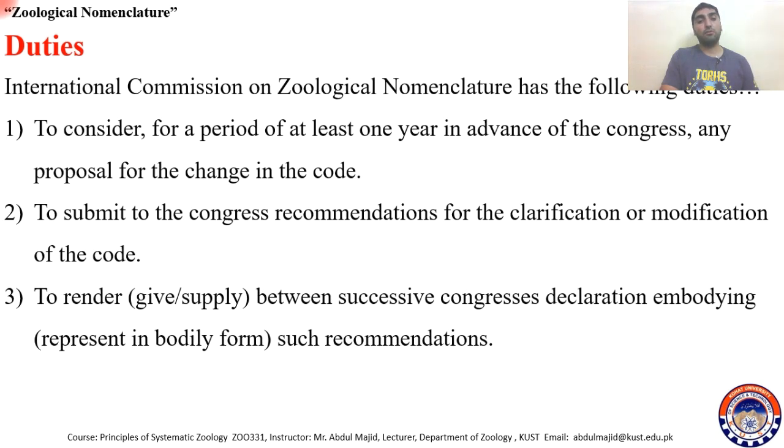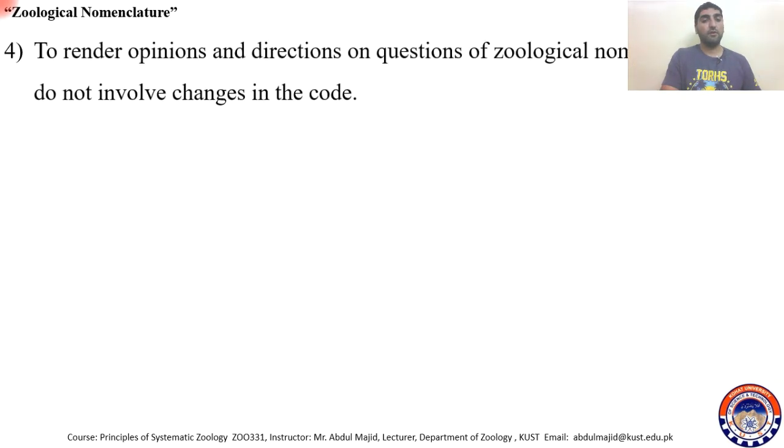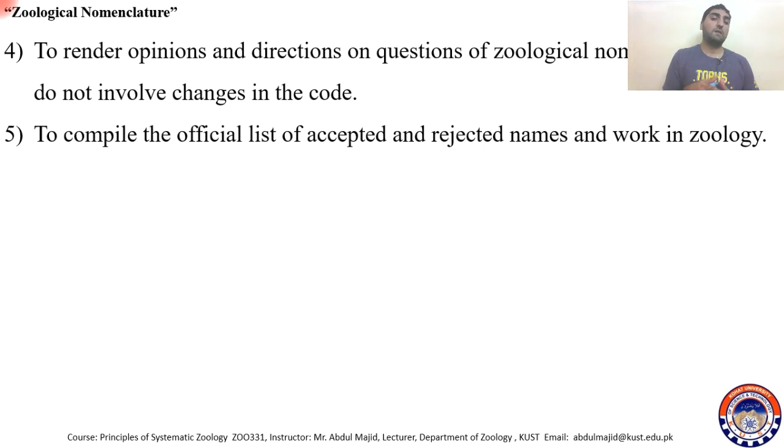This commission also has the duty to supply, between successive Congresses, declarations embodying these recommendations in bodily form. It has to render opinions and directions on questions of zoological nomenclature that do not involve change in the code. It also has the duty to compile the official list of accepted and rejected names and works in zoology.